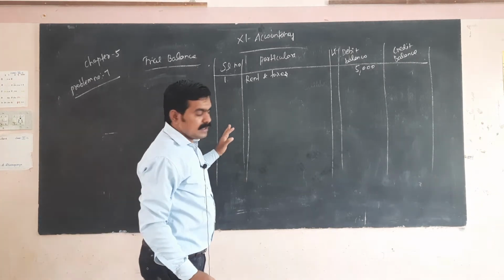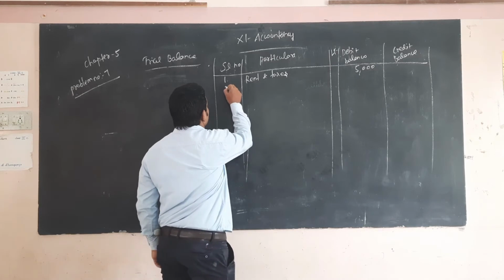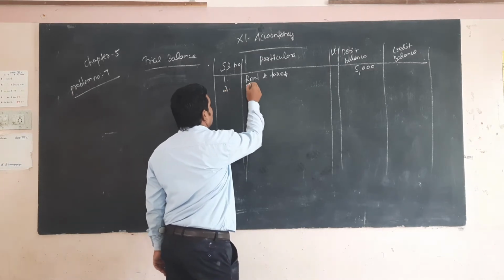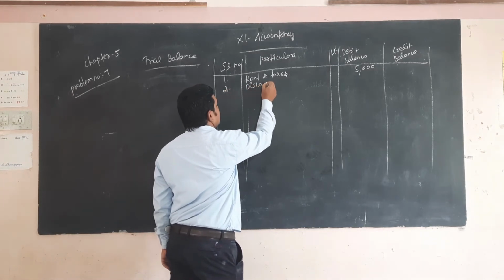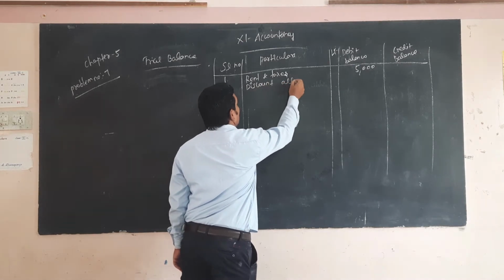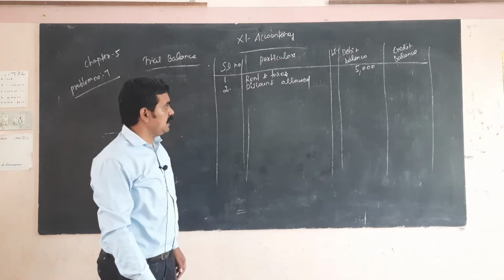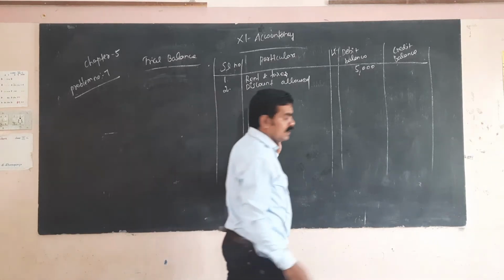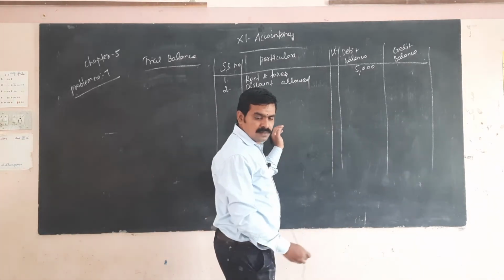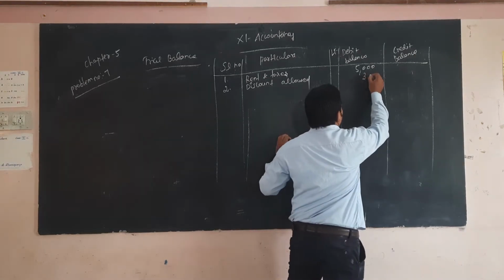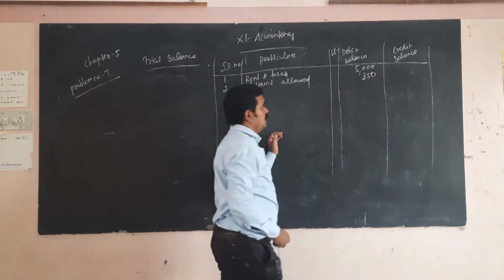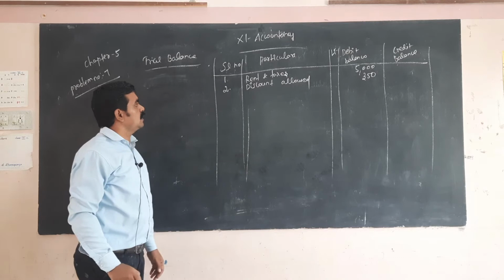Next, discount allowed. Discount allowed is one of the expenses. It all comes under debit. What's the amount? 350. Okay, next one.